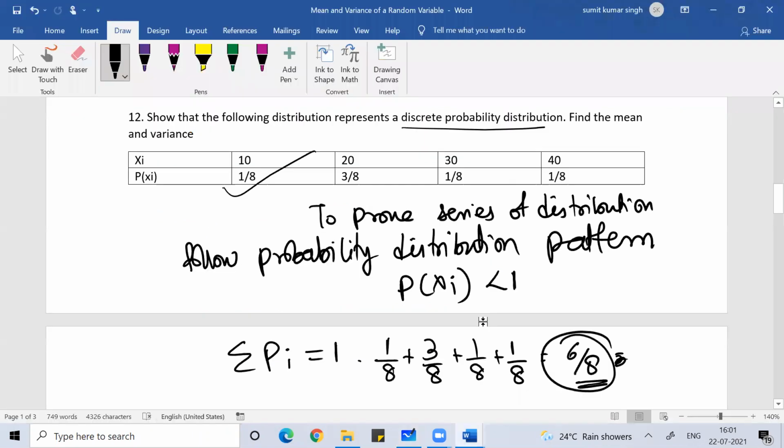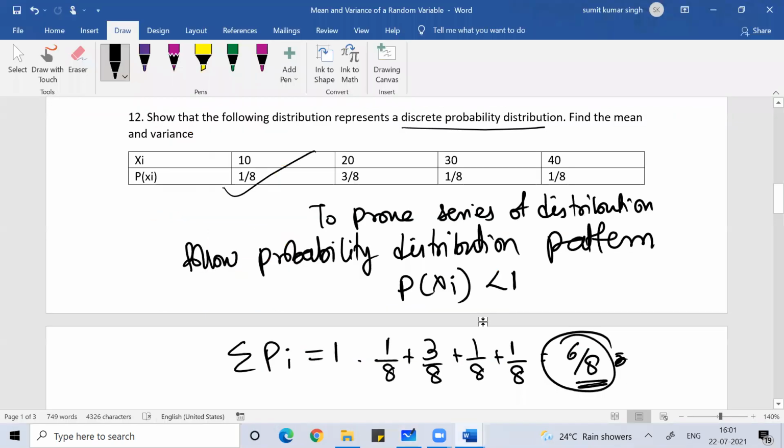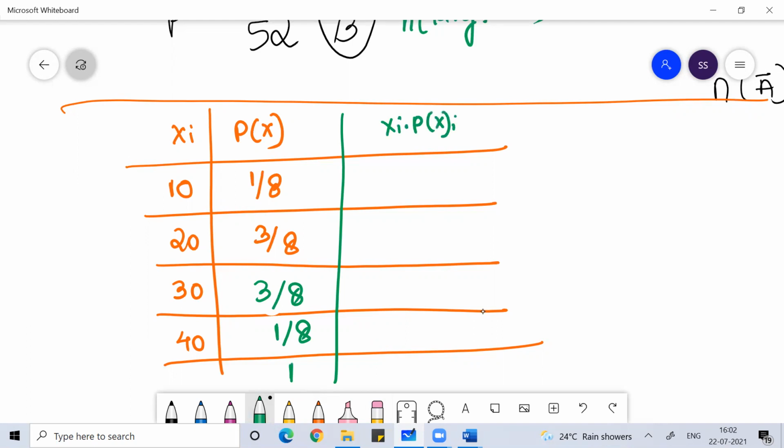The probability values are 1 by 8, 3 by 8, 1 by 8, 3 by 8. Wait, let me make it 3 by 8 and then 1 by 8, so that the sum of the probability becomes equal to 1. Okay, so how to find the mean? For the mean, multiply the individual x value with the probability value.